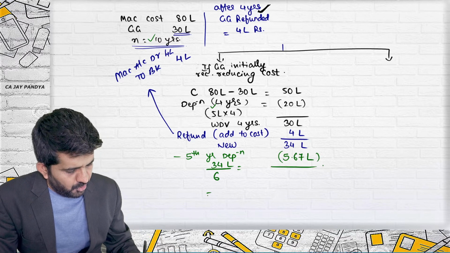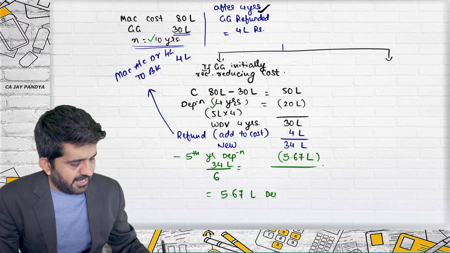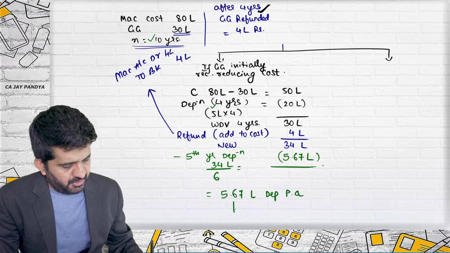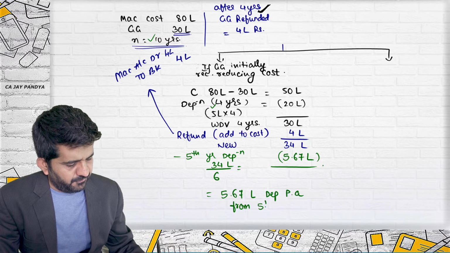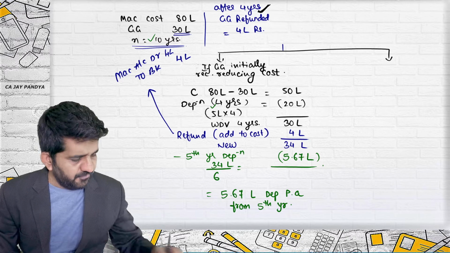Alright. So 5.67 lakhs will be depreciation per annum from which year? 5th year, and you will be recording the refund of grant. Start.